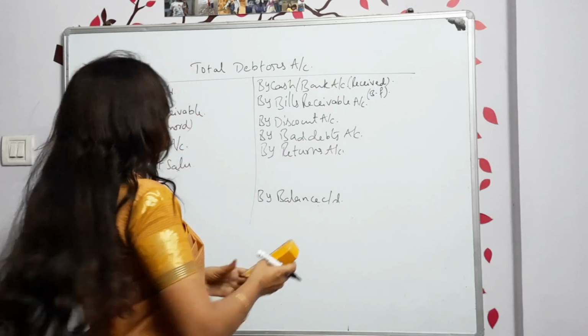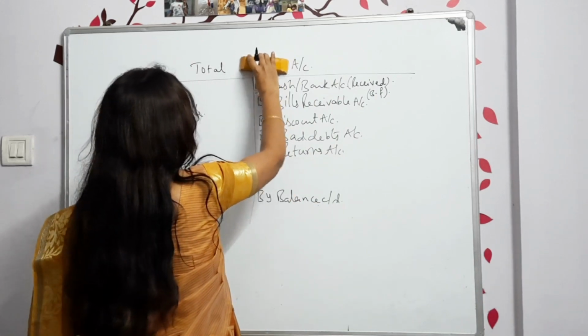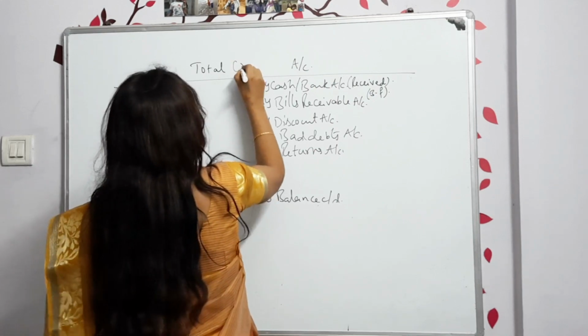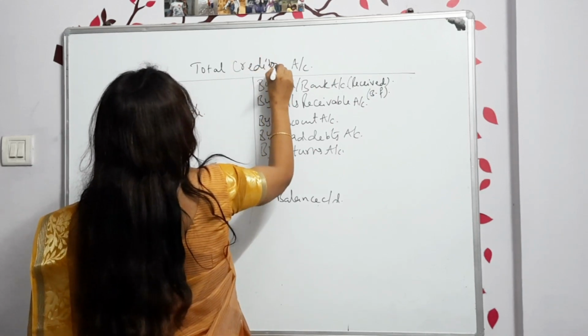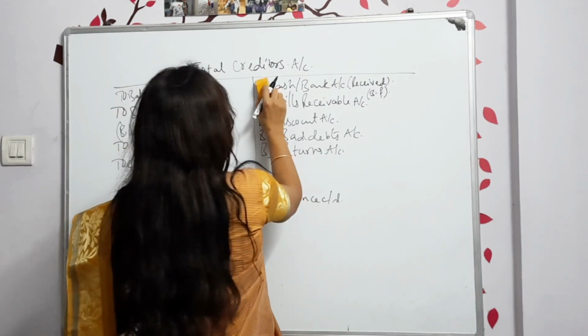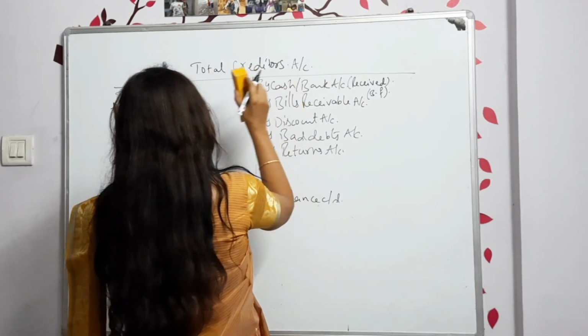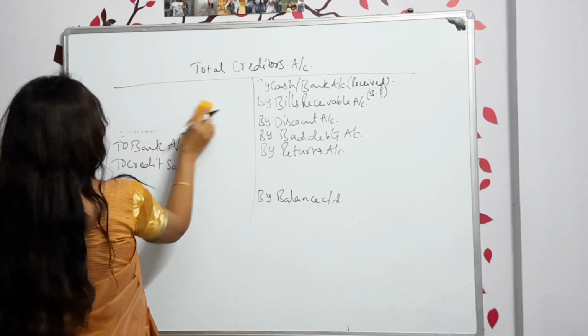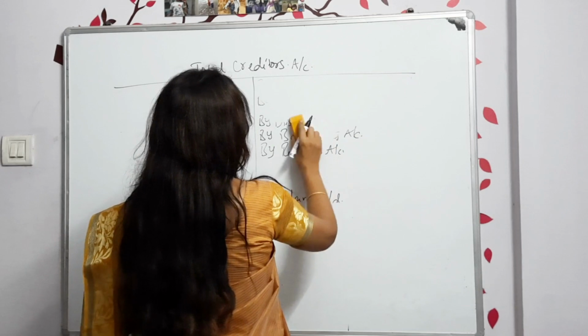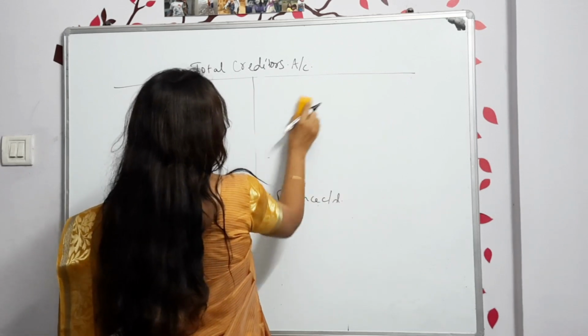There is nothing new for the total creditors account. Once you understand the total debtors account, the same way only, exactly opposite, it goes. First of all, creditors is an asset or a liability? It is a liability to you. So the opening balance will be on the credit side, and the closing balance will be on the debit side.